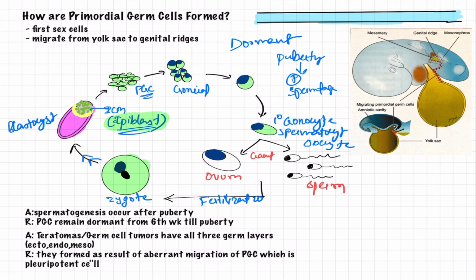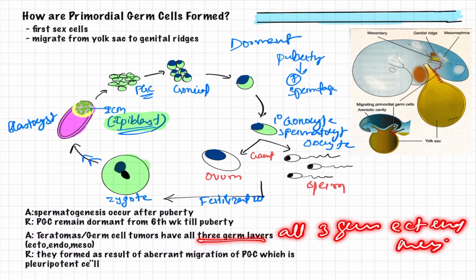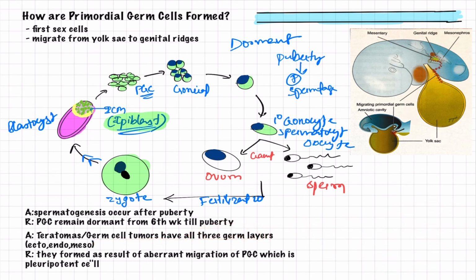My dear friends, the next question is about teratoma. Teratomas are also known as germ cell tumors, and their characteristic feature is that they have all three germ layers, that is ectoderm, endoderm and mesoderm. So of course the assertion is correct. And what can the reason be? They are formed as a result of aberrant migration of primordial germ cells.